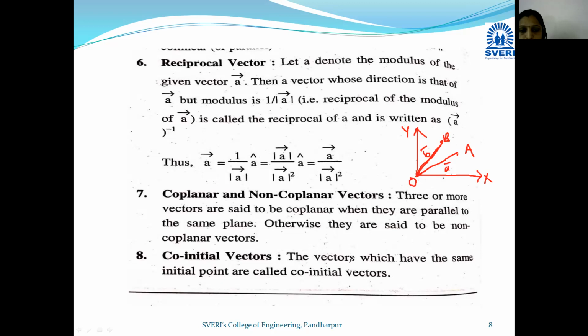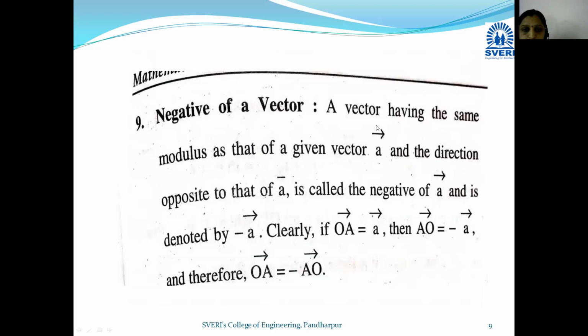Here, the vectors which have the same initial point are called co-initial vectors. So OA and OB, these two vectors, are co-initial vectors. In this way we define co-initial vectors. Next, negative vector, a simple one.